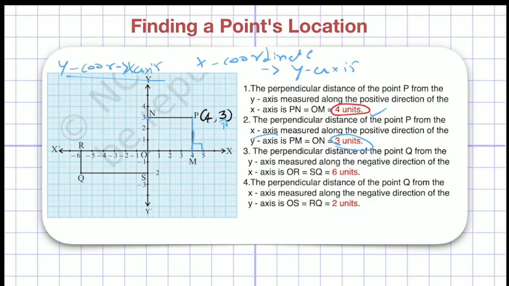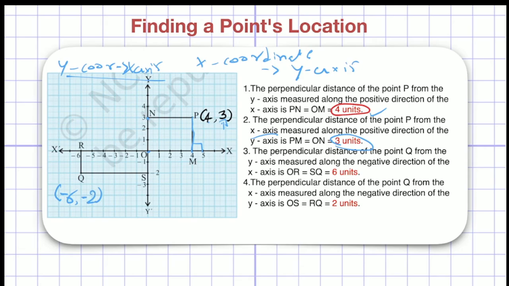Let us see it with point Q, right? If I write the coordinates of point Q, what will it be? First I have to look at the x-axis, right? So from Q, if I look at the x-axis, it is -6. So I have to write -6 here. Now from Q, if I look at the y-axis, it will be -2. So I have to write -2 here, right? Very easy, -6 and -2.